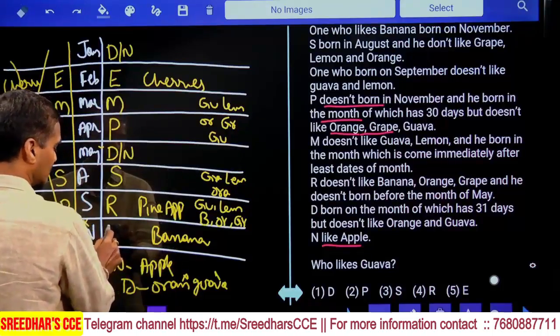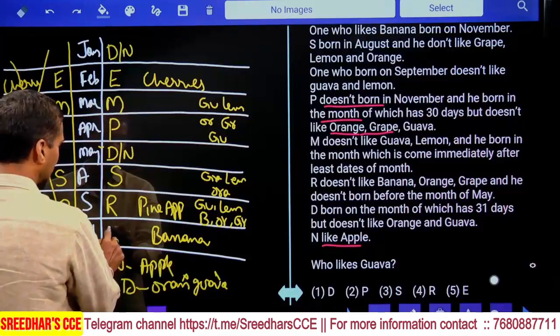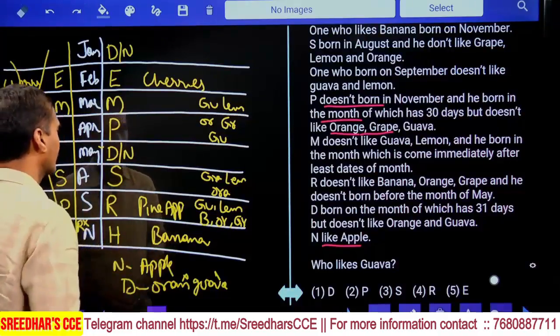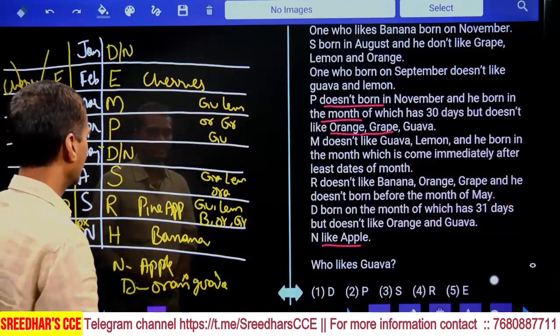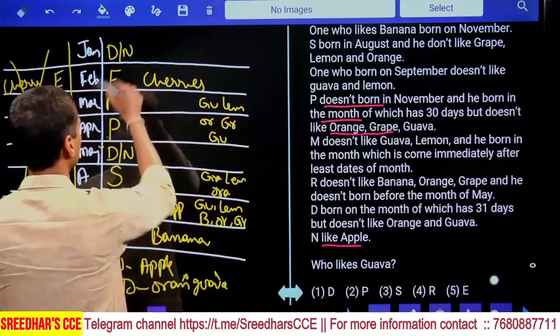Then who is the only person left over here? The only person who is left over is H. H likes banana. Then coming to this one, pineapple is done, banana, cherry are done, apple also ruled out, isn't it?